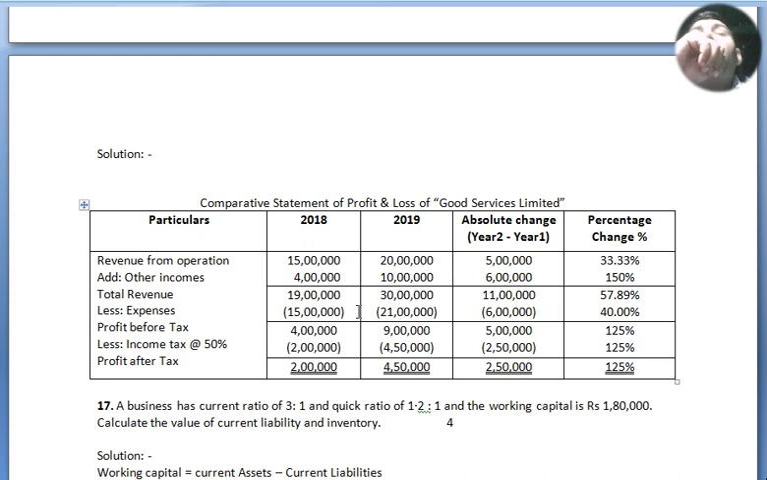Profit before tax 4 lakh and 9 lakh. So the absolute change is 5 lakh and here we got percentage change of 125%. Less income tax paid at the rate of 50%. So 4 lakh 50% is 2 lakh, 9 lakh 50% is 4 lakh 50,000 and 5 lakh 50% is 2 lakh 50,000. So in the outer column again we got 125%. Profit after tax 2 lakh, 4 lakh 50,000, 2 lakh 50,000 and again 125%. Very easy. If you practice from your book also you will get it.